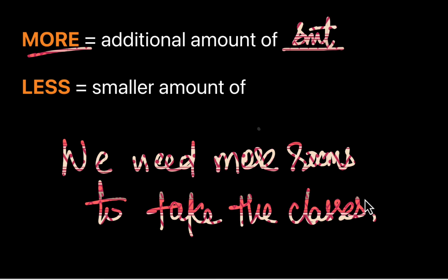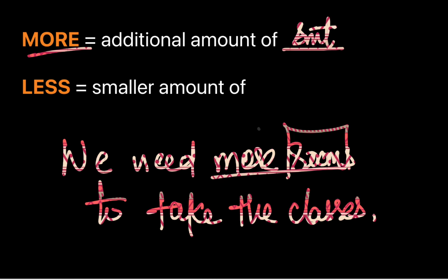We need more rooms, an additional amount of something, which is rooms, right? So you've already taken rooms. On top of the rooms that you've already taken, you're talking about taking more rooms, an additional amount whose quantity is not known to you yet. For example, let's take another example.